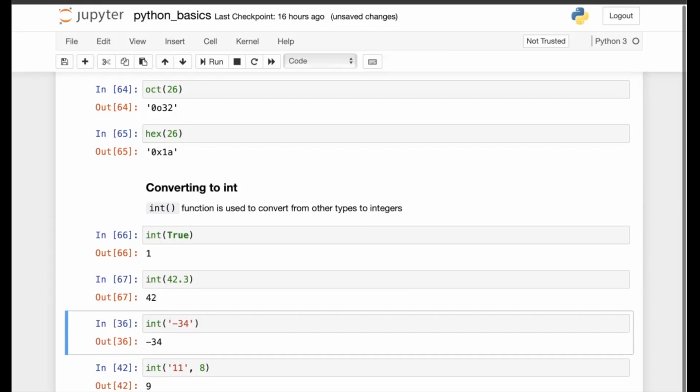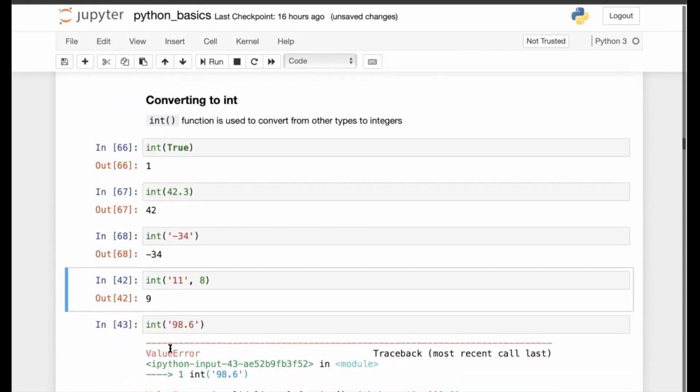When I pass any number in a string as the argument, it returns the integer number. Here minus 34 is represented as a string. When I pass this as an argument, it gives me minus 34 in decimal.